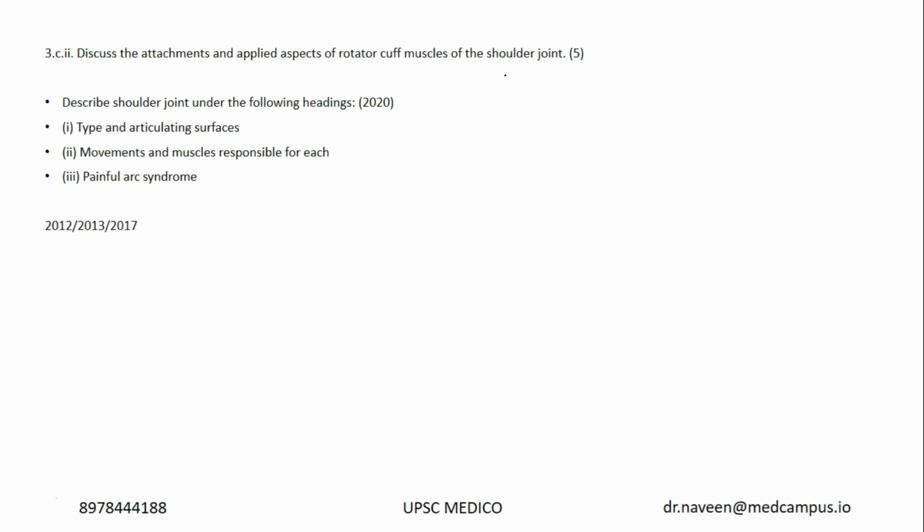So realizing the importance of this topic itself, instead of routine questions in the test series, I tried to ask you what are the bursa around the shoulder joint, and what are the supports of the shoulder joint, right? There were different questions in the shoulder joint segment. This is again important. What are the rotator cuff muscles of the shoulder joint? What is their applied aspects?